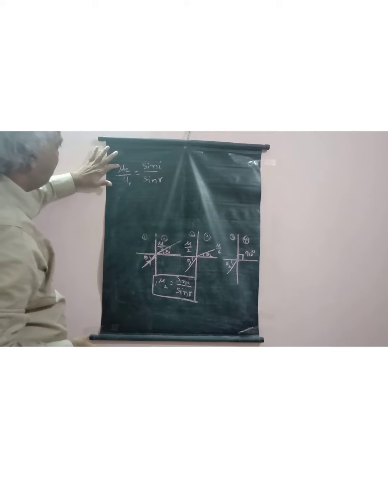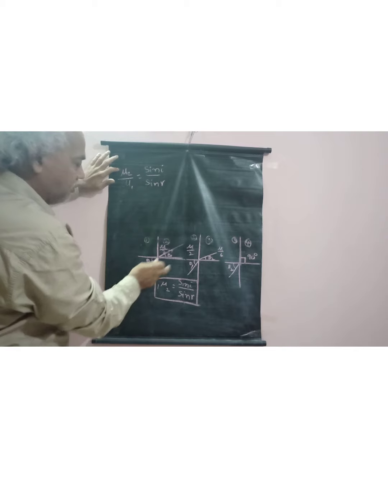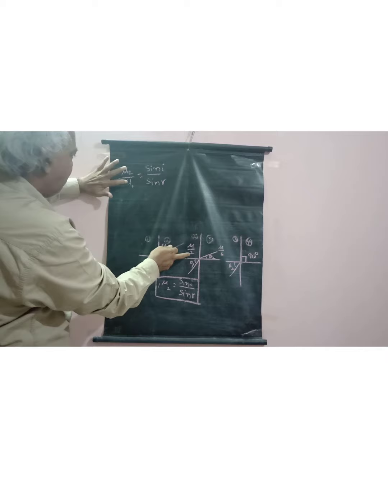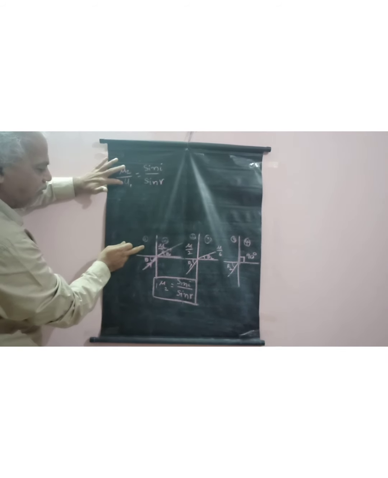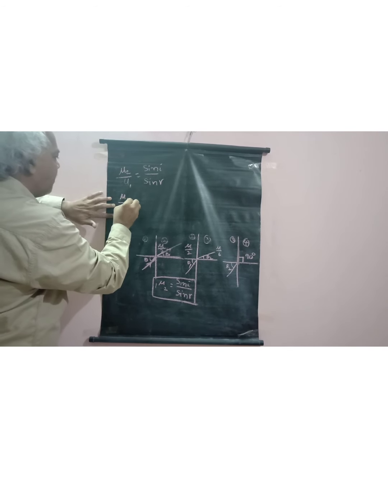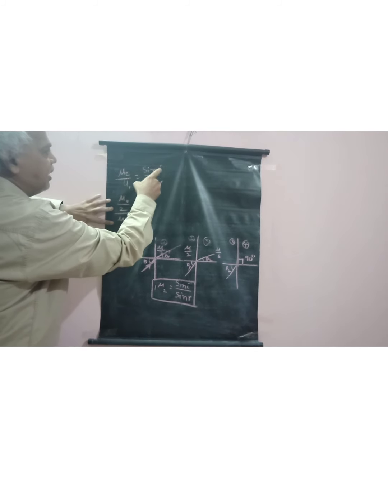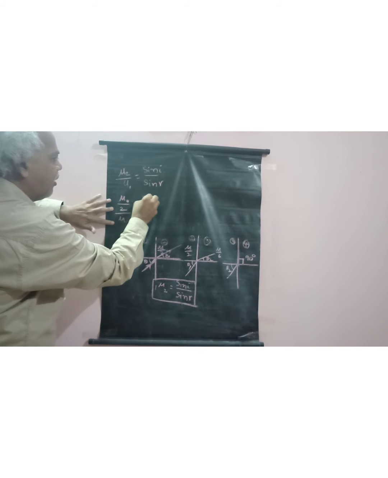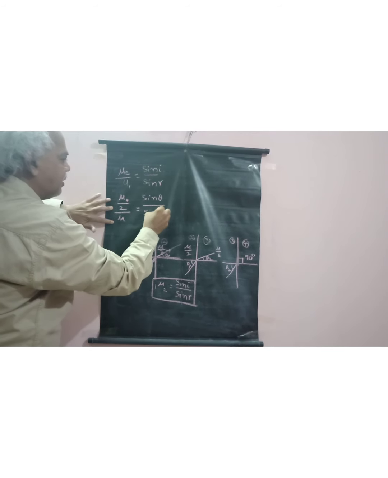Here what is the mu 2 value? Mu 2 is the refractive index of the second medium. What is the refractive index of the second medium? That is mu by 2. And what is mu 1? Mu 1 is the refractive index of medium 1. So mu by 2 by mu is equal to sin i, and sin i is sin theta, by sin theta 1.